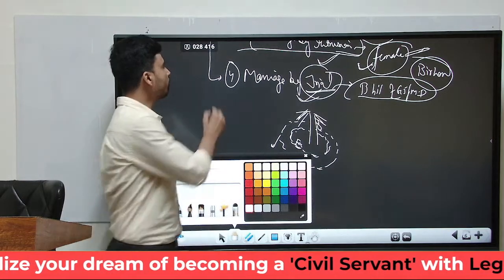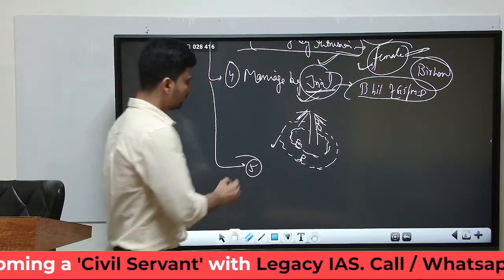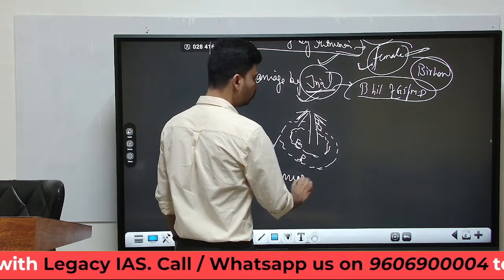The last type of marriage that we can talk about among the ways of acquiring mates is something that we can call marriage by mutual elopement.